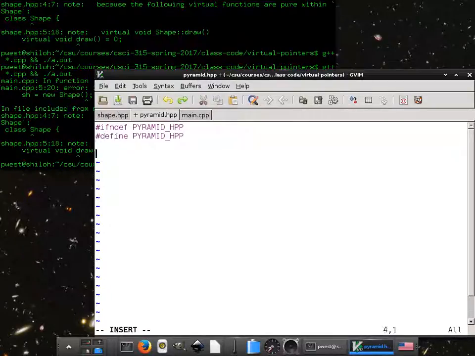All right, so if not defined, pyramid, define it in the if, include shape.hpp. So we'll have, I don't know, class pyramid. How do we inherit shape?